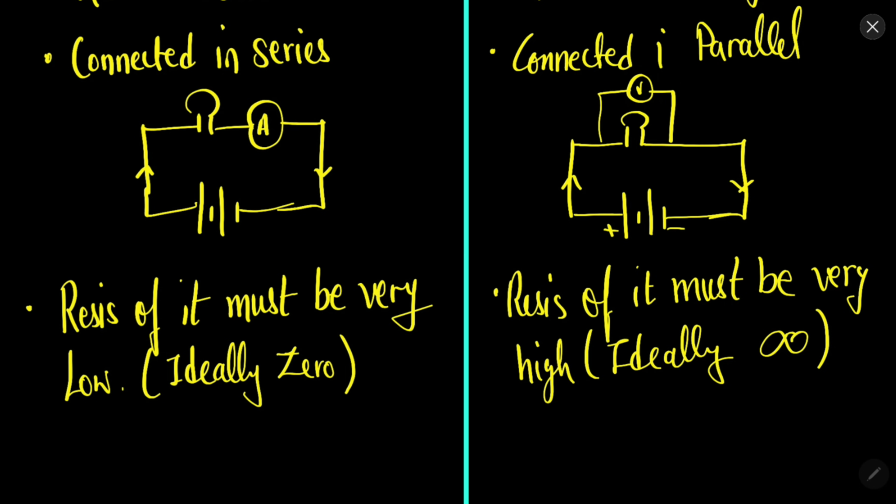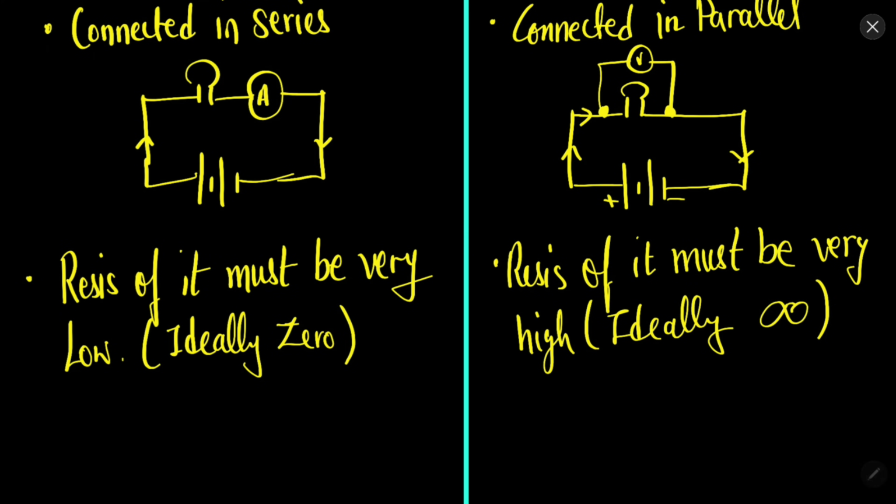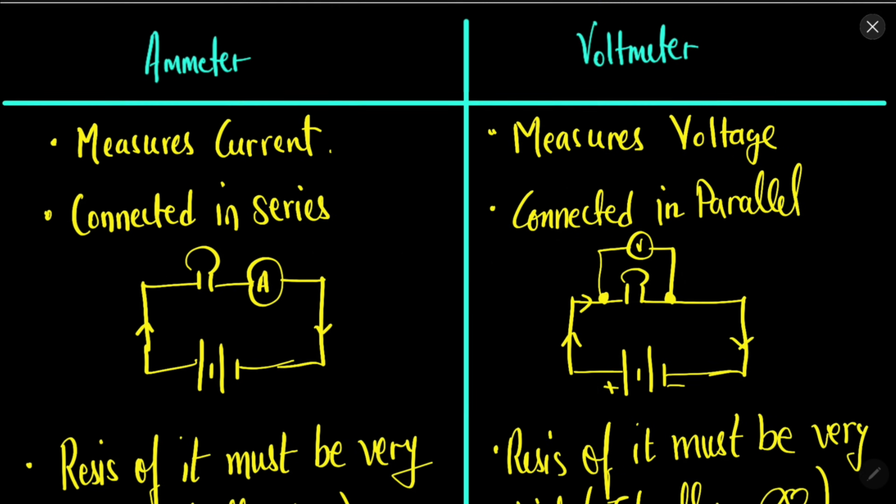Current chooses the path, more current will be going through the path which is having less resistance. So if its resistance is less, then most of the current will pass through this path, and the bulb will have very less current, again which is not desirable. So we want the resistance to be high so that no current can pass through this voltmeter. This voltmeter only needs to calculate voltage which will be obtained by these two terminals. So no current has to be passed through the voltmeter. So ideally its resistance should be infinity so that no current can pass through the voltmeter path.